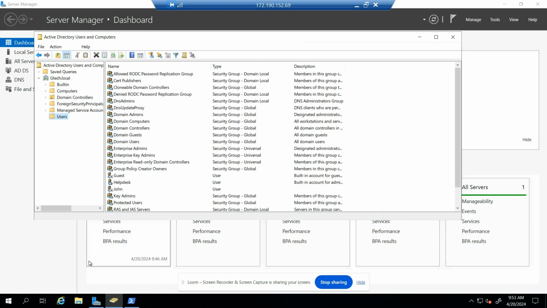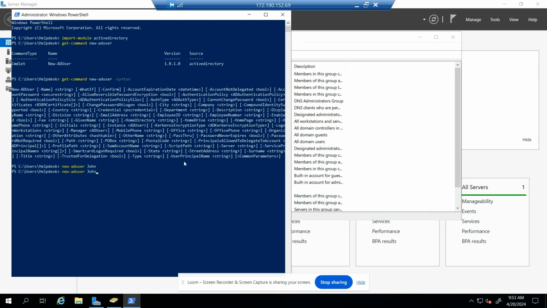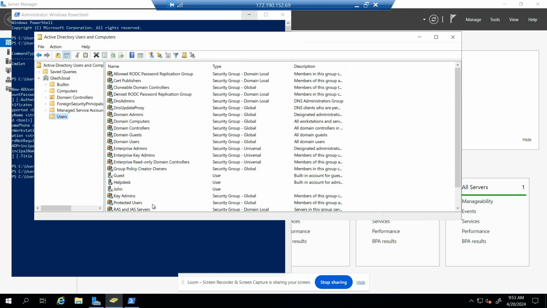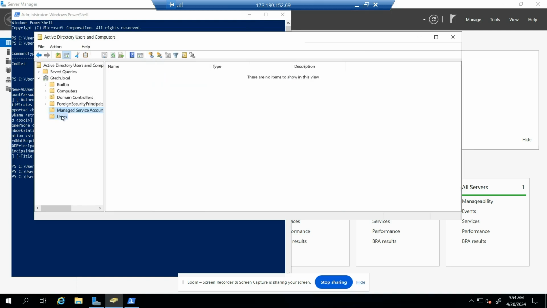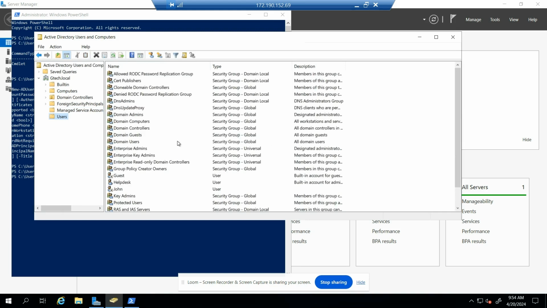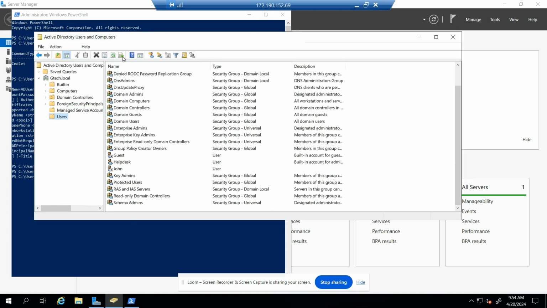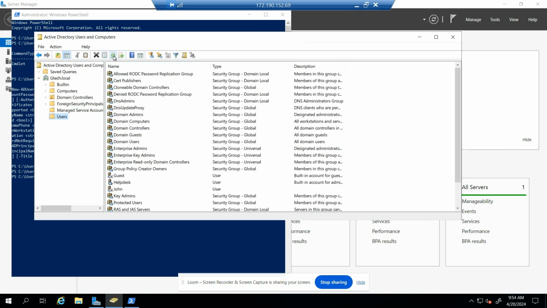We can create a user called John. Let's create a user called Stacy, for example. Let's go back to PowerShell. Let's do Stacy. And if we go back to users, refresh.